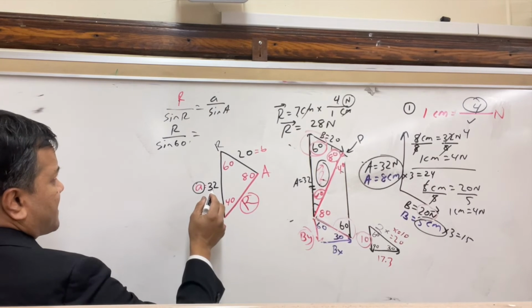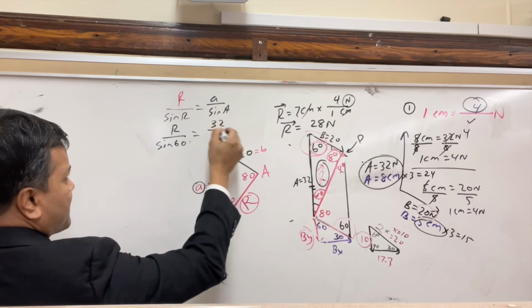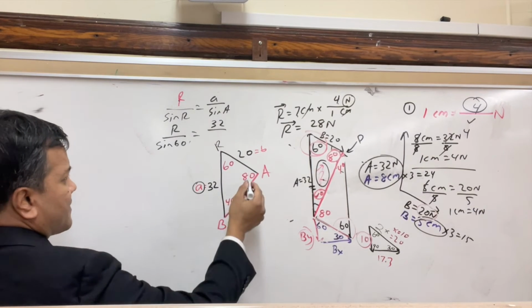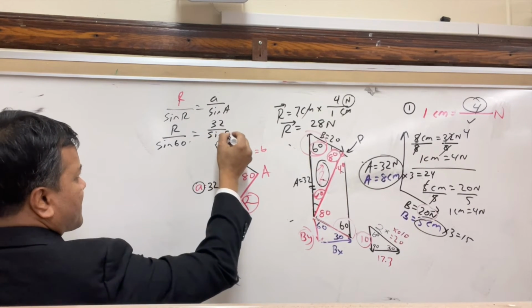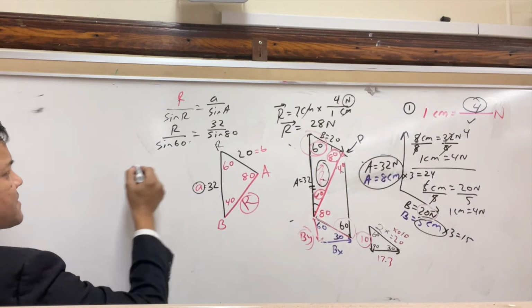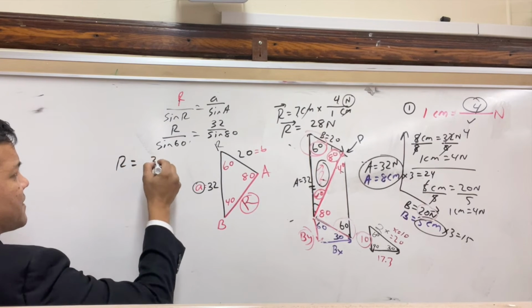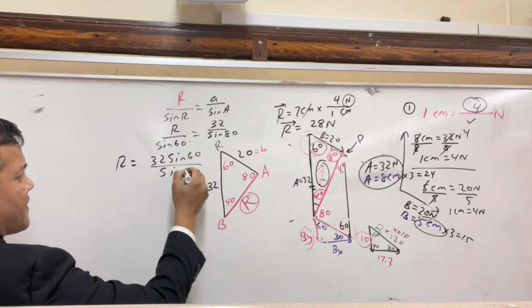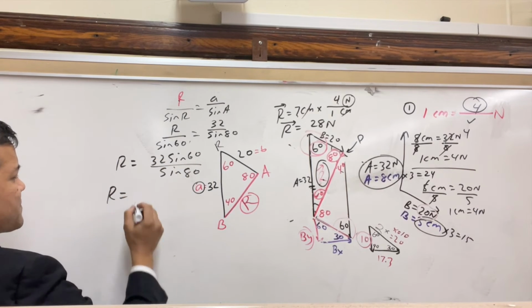A is 32 over sine A. What is sine A? Sine 80. If you do cross multiplication, you get R is equal to 32 sine 60 over sine 80. And which gives you, of course,